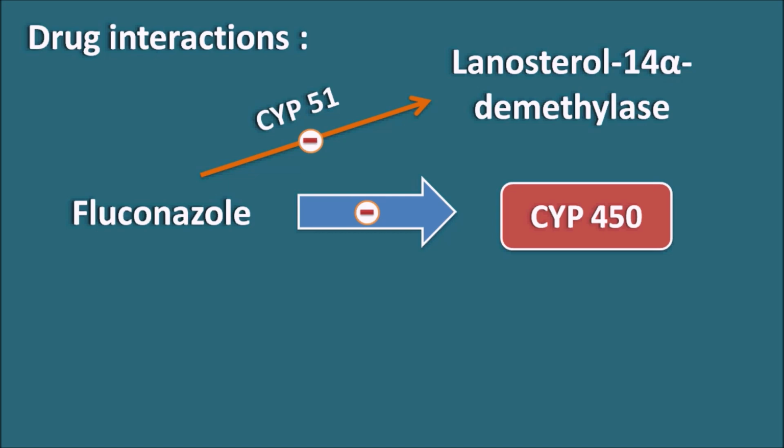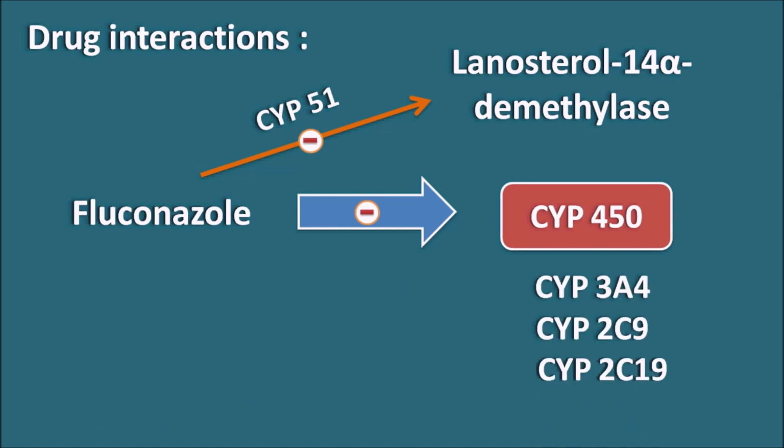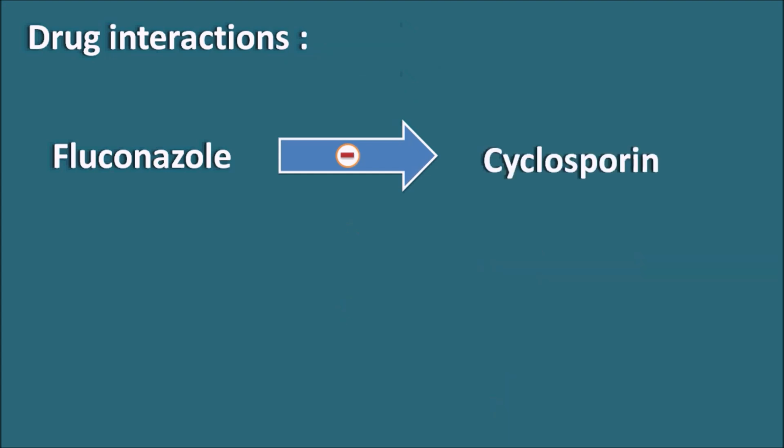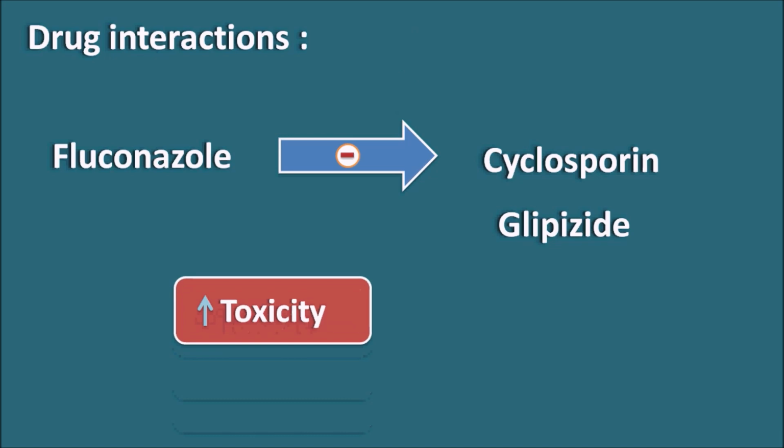So fluconazole is going to inhibit the CYP450 system at the liver, thereby it is going to inhibit the metabolism of so many drugs. Particularly it can affect CYP3A4, CYP2C9 and CYP2C19. Because of inhibition of these enzymes, it can produce a few drug interactions. So fluconazole can inhibit the metabolism of cyclosporine, glipizide and other types of drugs, thereby it can increase their toxicity.